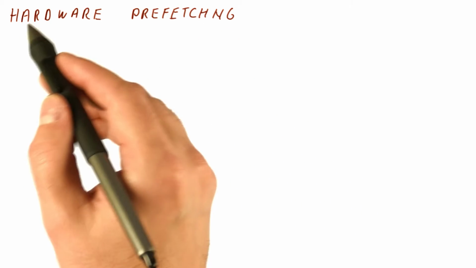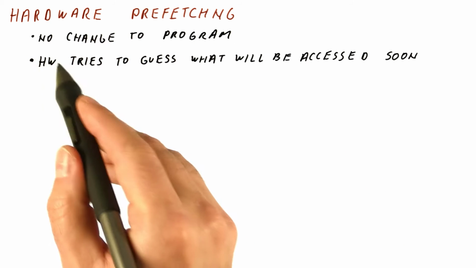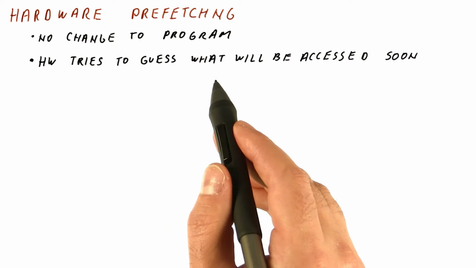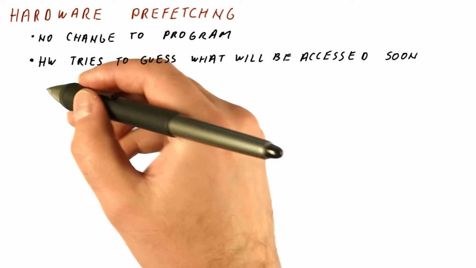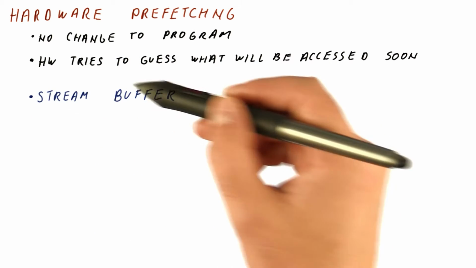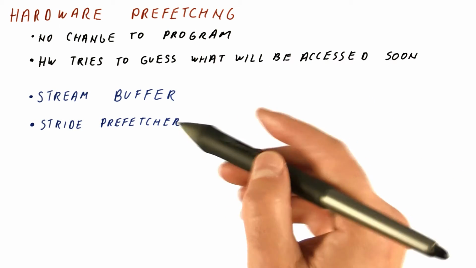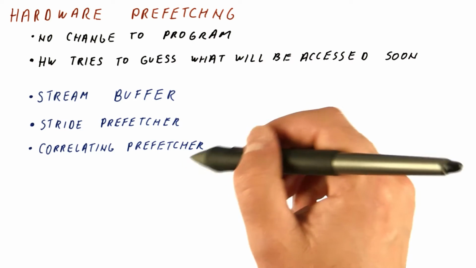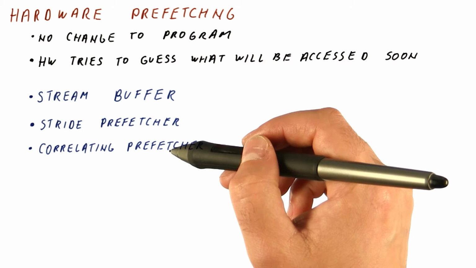Another example of prefetching would be the so-called hardware prefetching, where the program doesn't change and the hardware itself, either the processor or the cache, is trying to guess what will be accessed soon. There are a number of hardware prefetchers that work reasonably well. For example, many current processors include what's called a stream buffer prefetcher. Other popular types of prefetchers include a stride prefetcher and what is called a correlating prefetcher. All of these try to guess what is going to be accessed next based on some sort of locality property.